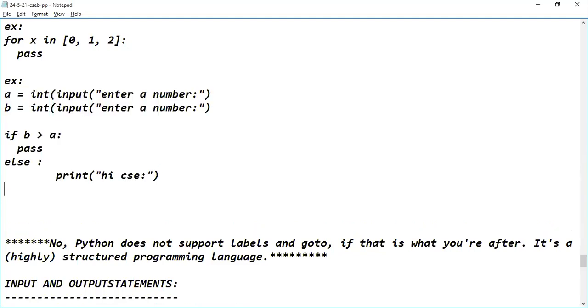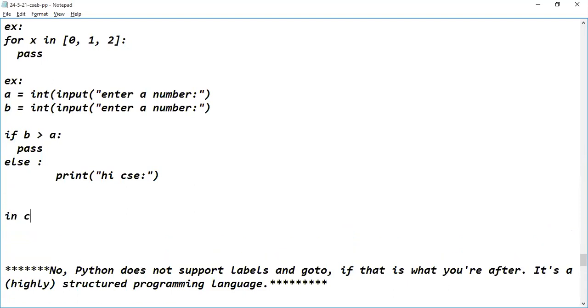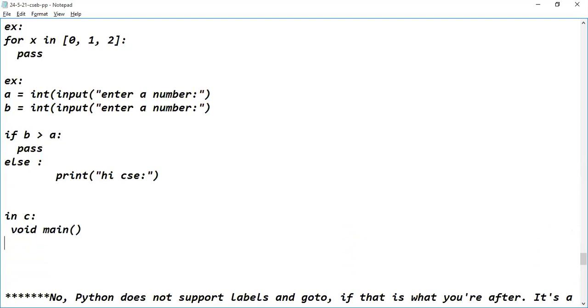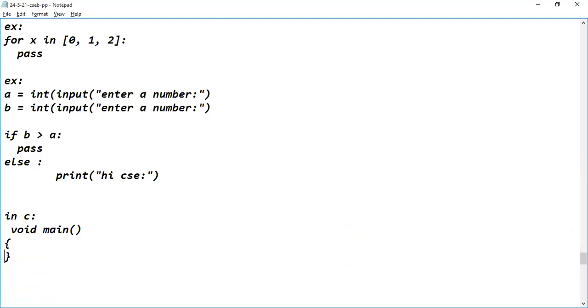If it is the case, what are we doing in C programming language? Okay. So I'm writing like this. What we have to do? Void main, within the main function, we have to write the logic. There are variables that are needed for the program, right? So here I'm declaring the variables: int a comma b. Then after that, read the values. Okay. So printf,